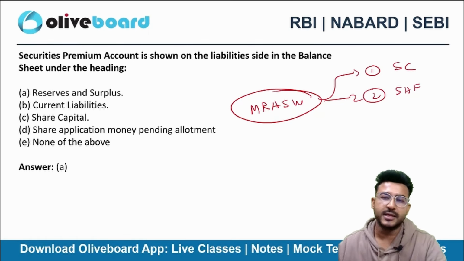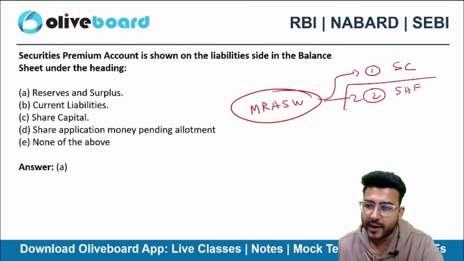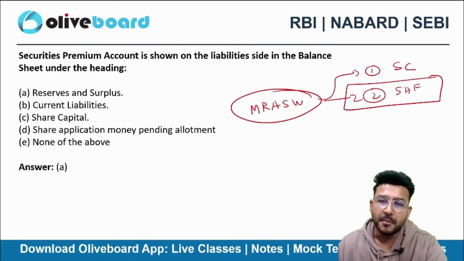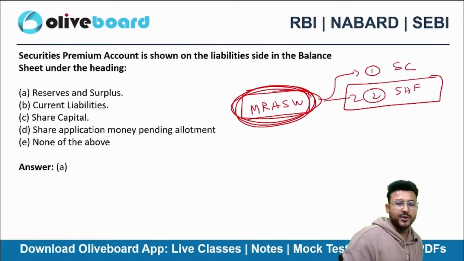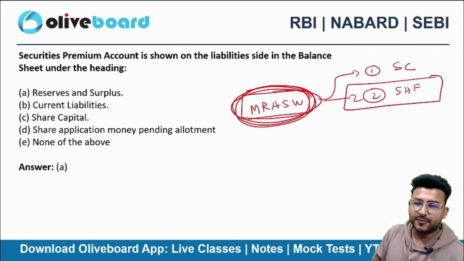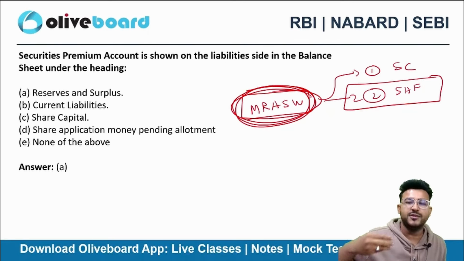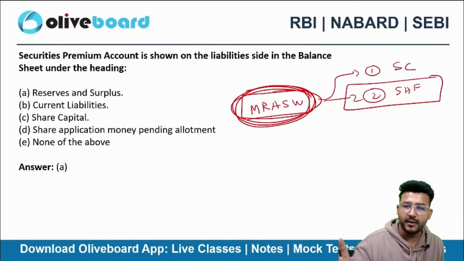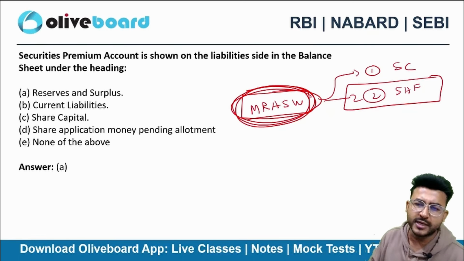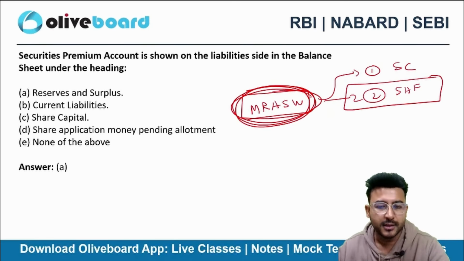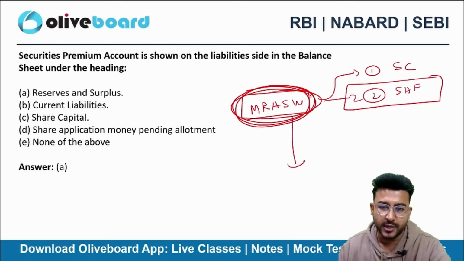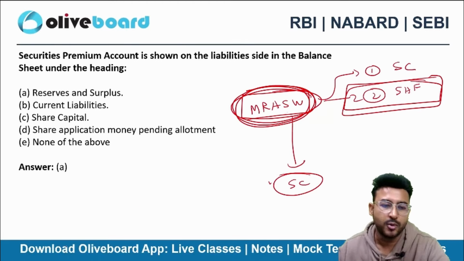The correct answer here is, guys, shareholders fund. This is money received against share warrant. As of now, this is not share capital. I told you in the classes that as of now, this is money received against share warrant. I have issued a share warrant. This is not share capital, but this is a part of shareholders fund because it is equivalent to share capital only. When in exchange of this warrant I'll be issuing my share capital, then it will be share capital. Till then, it is shareholders fund.